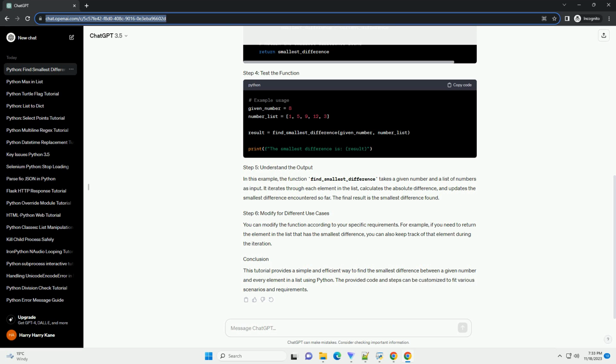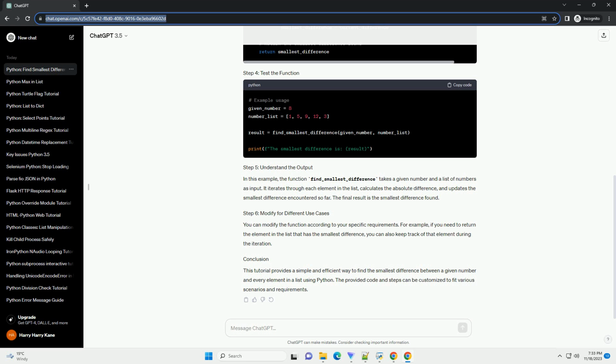You want to find the smallest absolute difference between a given number and every element in a list. To solve this problem, you can iterate through each element in the list and calculate the absolute difference between the given number and each element. Keep track of the smallest difference encountered during the iteration.